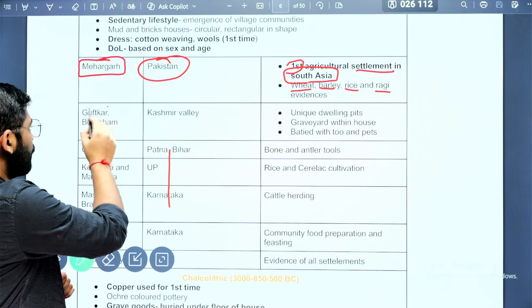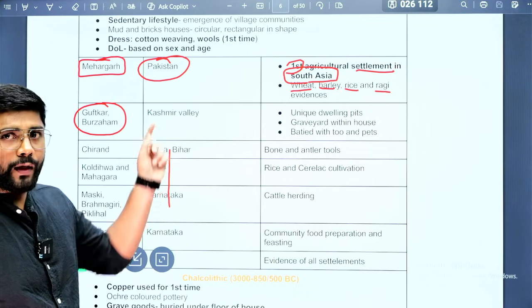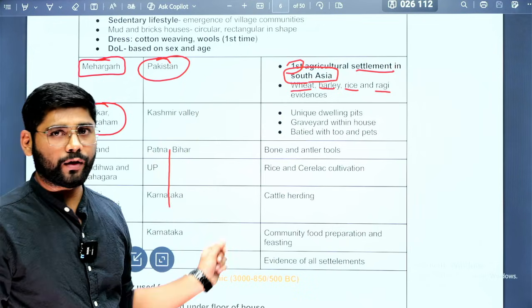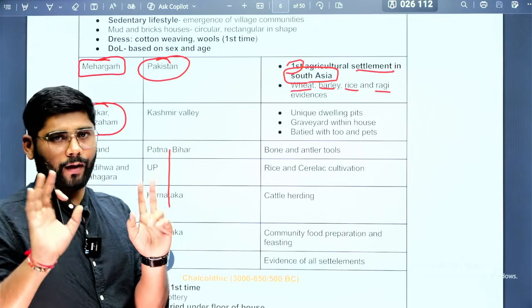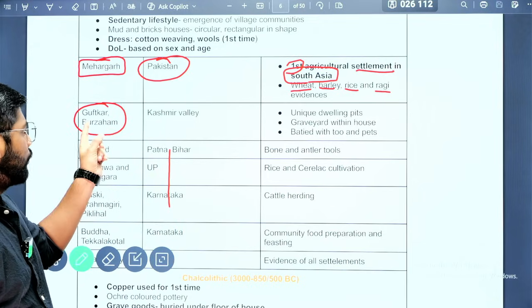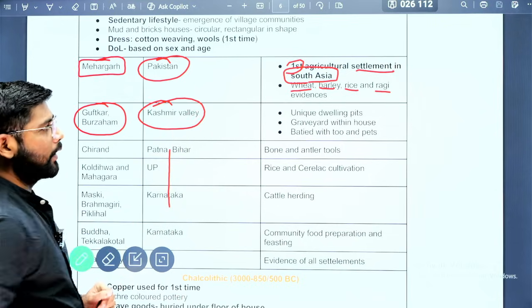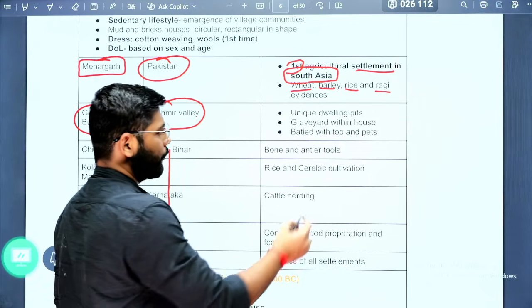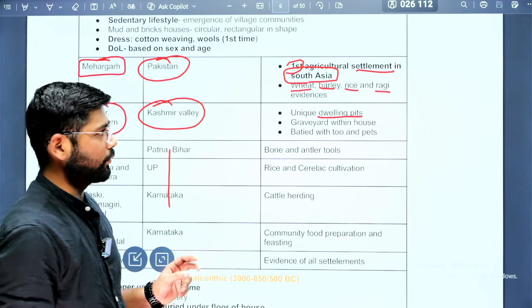Next is Guptkar and Burzam. Burzam was asked in the 2021 question, when I showed you that time, there was one place and they asked what it is known for. So this is the reference. These two places are located in the Kashmir Valley. And why are they important? Because we have found unique dwelling pits there.